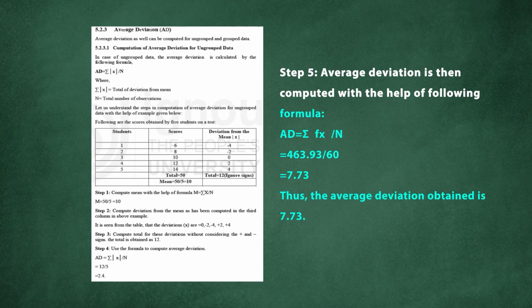And for the group data, we use a formula like AD is equal to summation of modulus fx, where the frequency comes into the picture, and capital X is the middle score, divided by n. So again, for the computation of average deviation for group data, we use the same formula, but here the frequency comes into the picture, and we use the class interval.